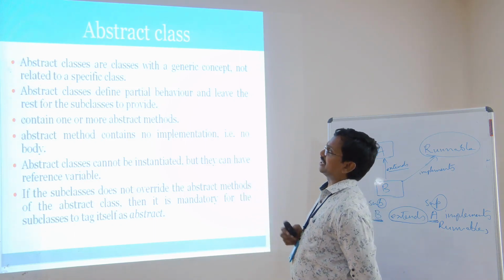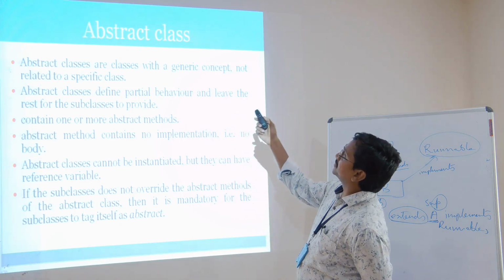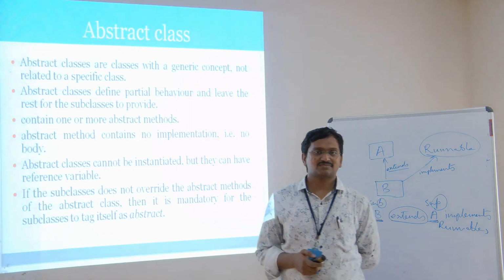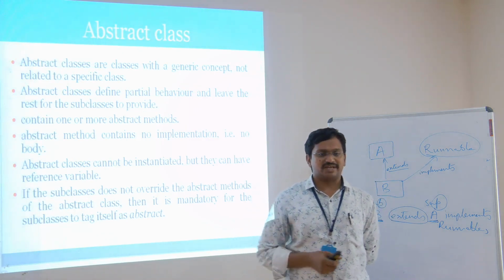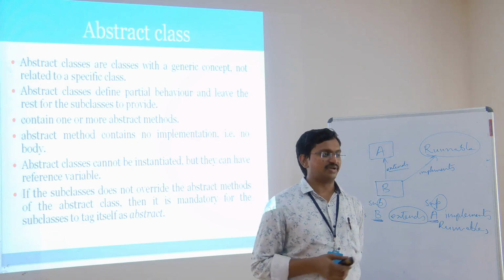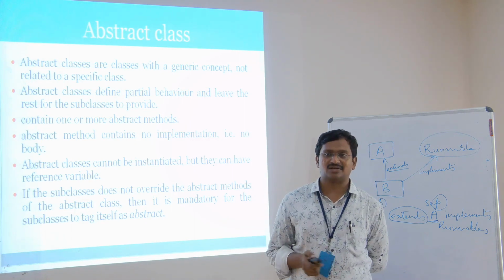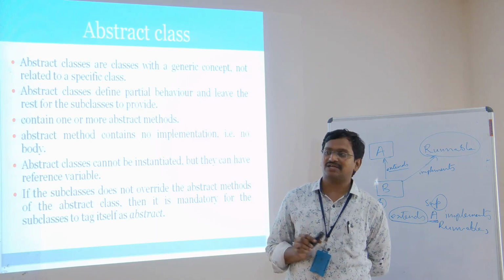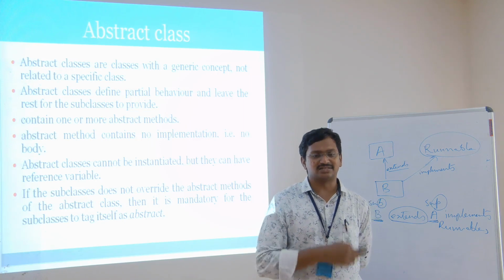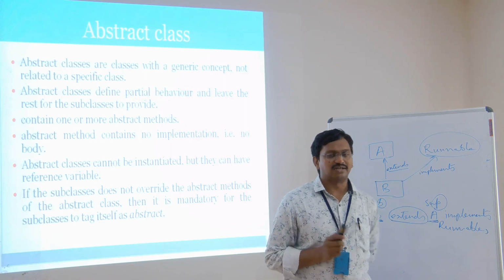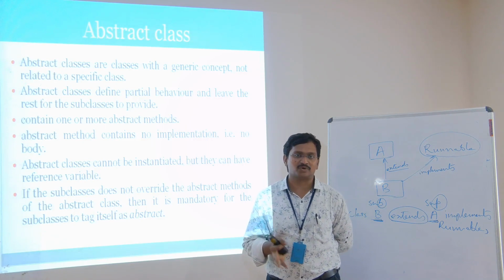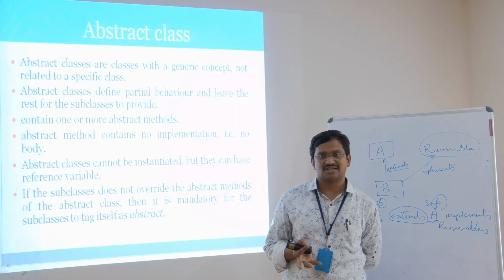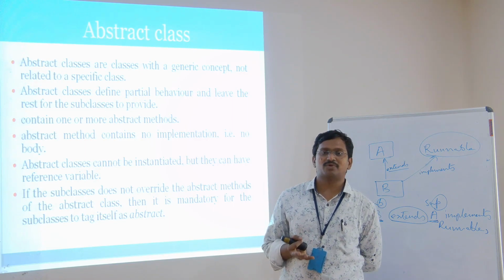What is this abstract? Abstract classes are classes with a generic concept not related to a specific class. For example, human beings: all human beings will be behaving similarly. Let us consider a student class. Each and every student will have the same properties: reading, writing, listening. A student reads, a student listens, a student writes. These are the three common properties of a student.